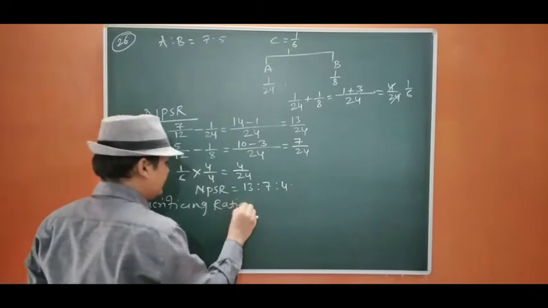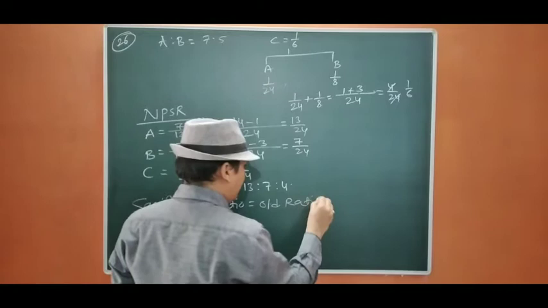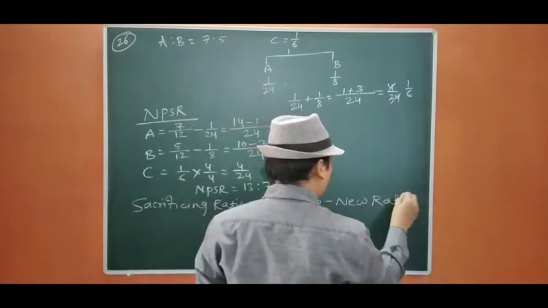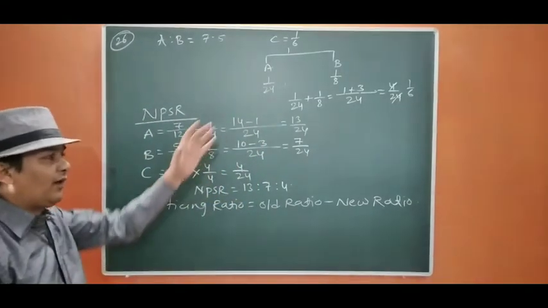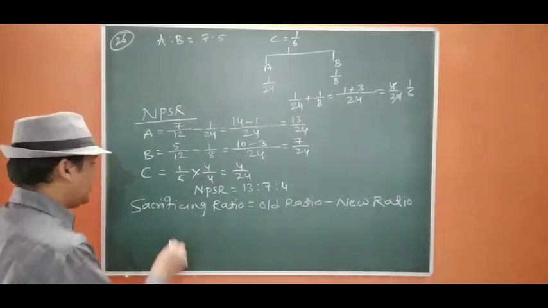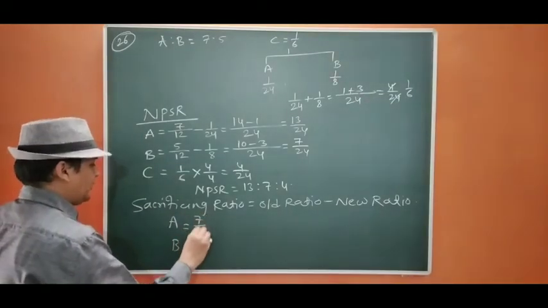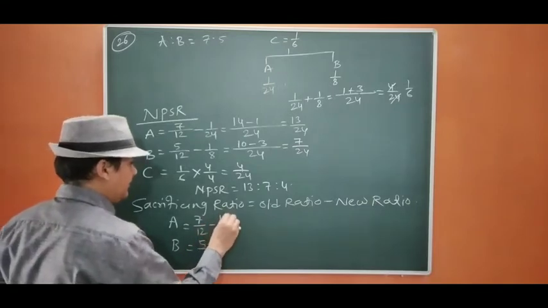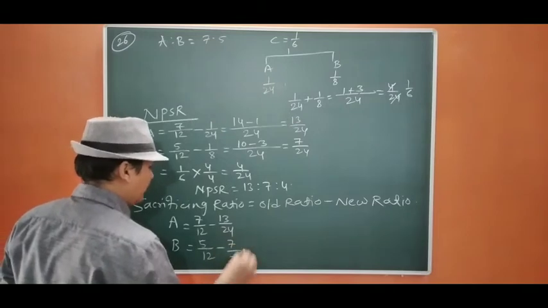Now we are going to find out the sacrificing ratio equals old ratio minus new ratio. As there is no need to calculate again and again, but to make you understand why I have done that, you will come to know from here. Old ratio is 7/12, 5/12. The new ratio is 13/24, 7/24.